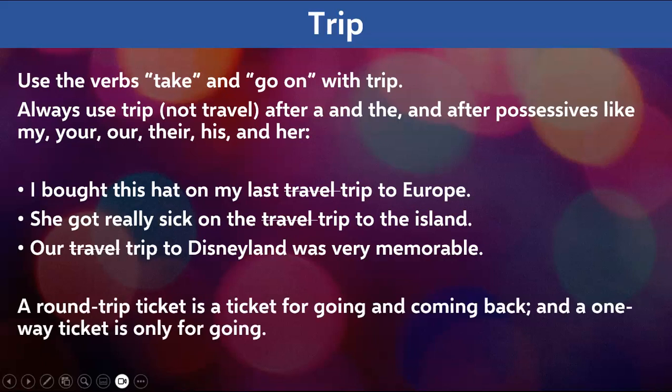One point to remember, which is not related to this, that a round trip ticket is a ticket for going and coming back, and a one-way ticket is only for going. You must have seen this whenever you booked your air tickets or train tickets. A round trip ticket is for going and coming back, and a one-way ticket is only for going. Right? So that is the meaning of the word trip. It is a noun and it is used for short trips.